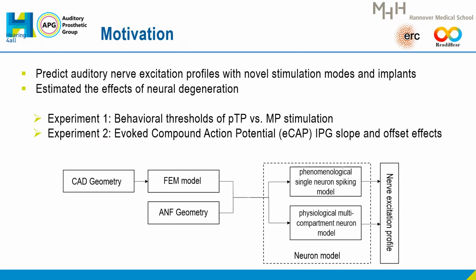To address those questions and challenges, we developed a computational model framework as shown here. We believe such a model could help us to understand the mechanisms of electrical stimulation with CI, and could help us to predict the neural fiber excitation with different stimulation modes or even different implants to reduce the voltage spread. Furthermore, a computational model could be used to develop neural health estimation methods, like the difference in threshold between partial tripolar and monopolar stimulations, or the response from the ECAP with different interphase gaps.